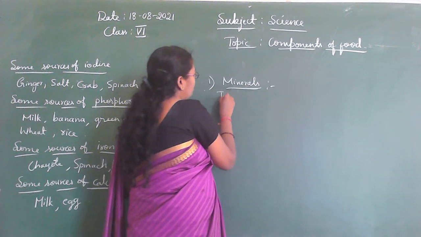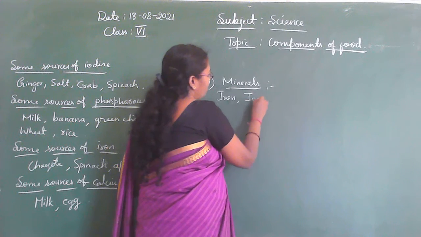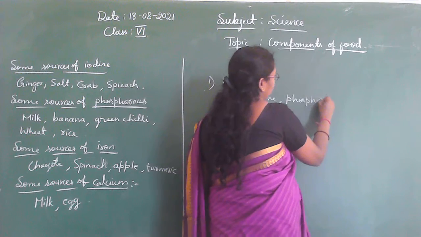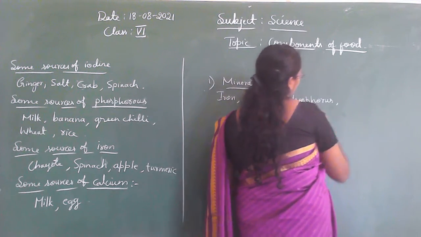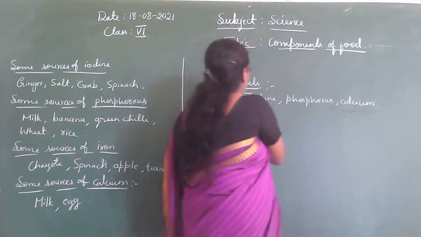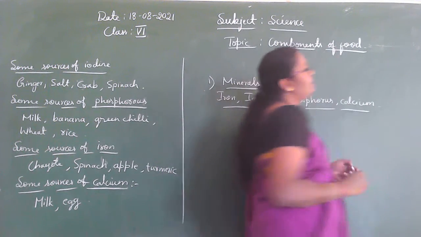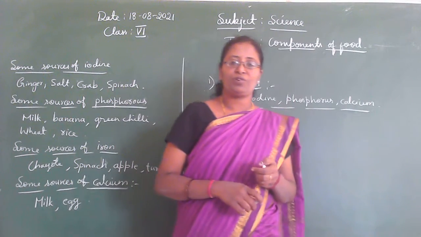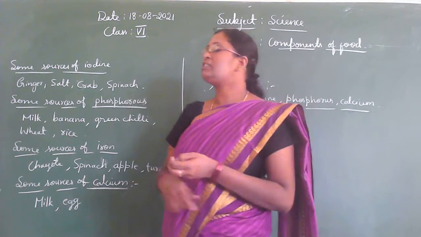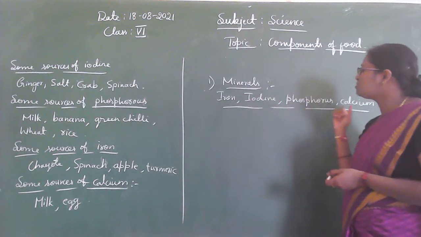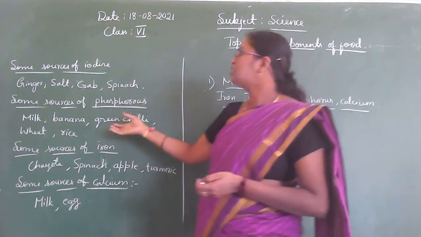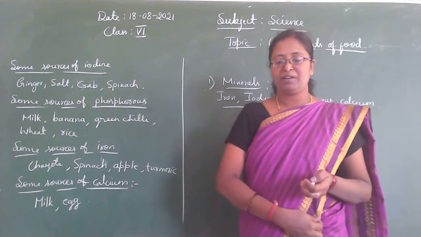So iron, iodine, phosphorus and then calcium. So these are the important minerals. They are essential for our body. Some of the sources of these minerals are given here. I have written some sources of different minerals.